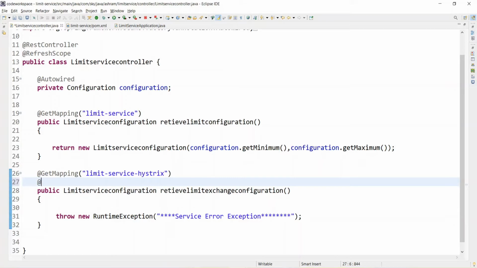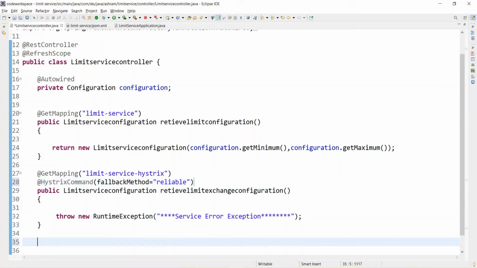So here you write the Hystrix command, and thereafter you make the fallback method. I'm giving the method name, let's say, reliable. So if this method fails, I want to call another method to return some value. So I will have to call this method.